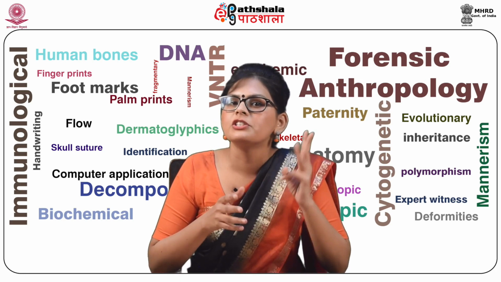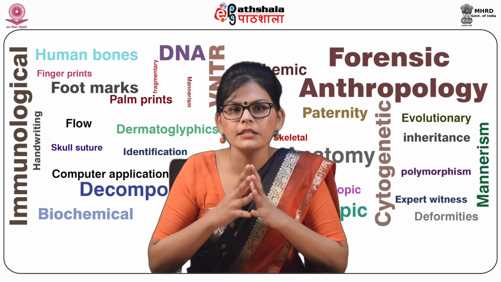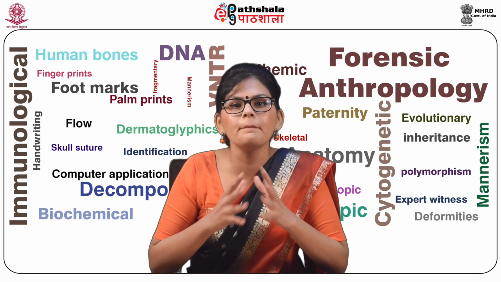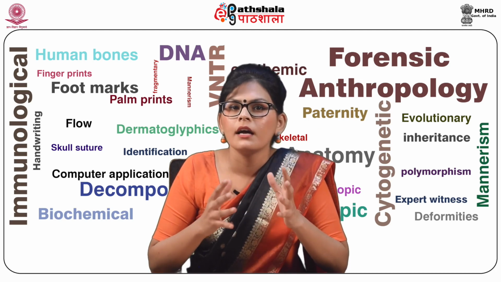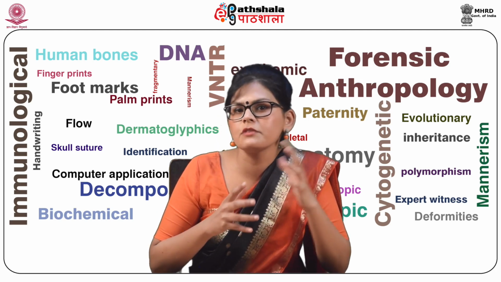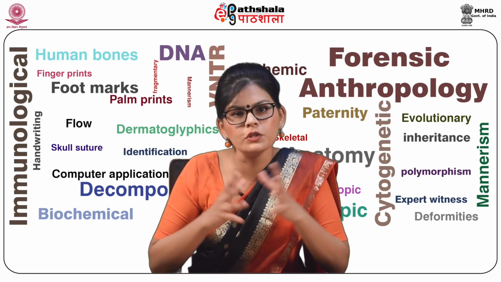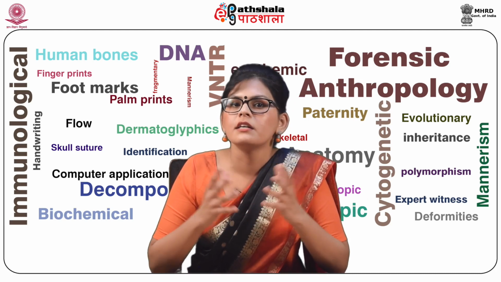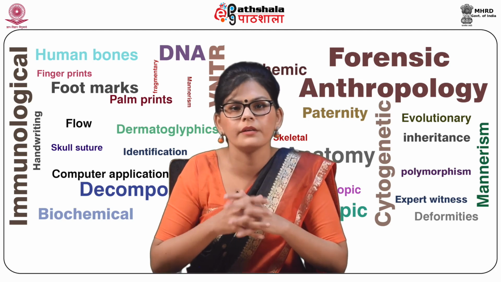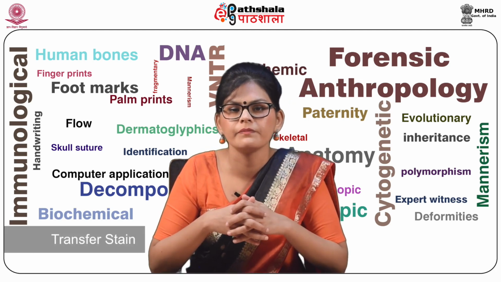Basically, there are three types: passive stain, transfer stain, and the third is projected or impact stain. First we'll talk about the passive stain. The passive stain includes drops, flows, and pools, and typically results from the gravity acting on an injured body. The second type of stain is the transfer stain.